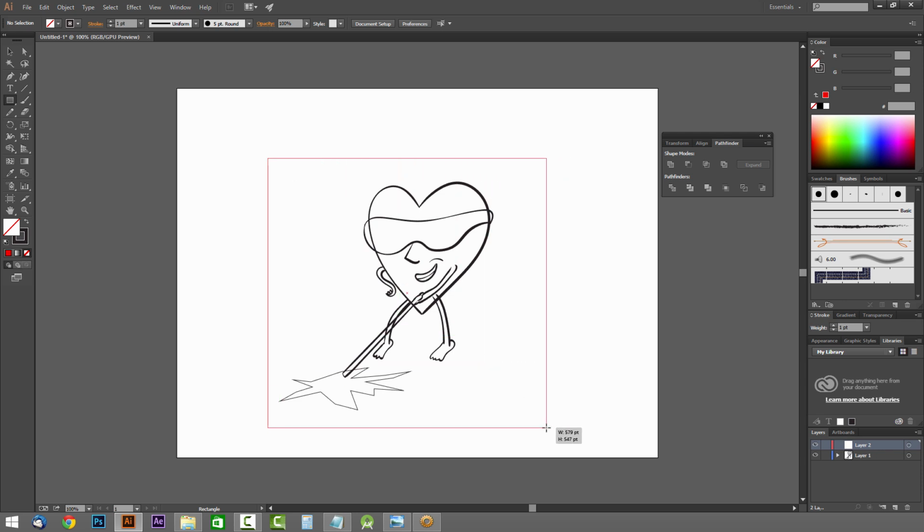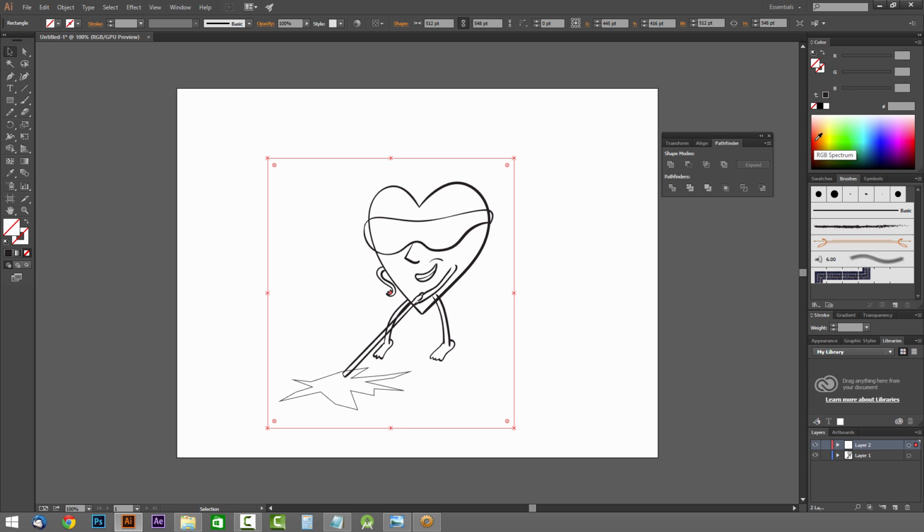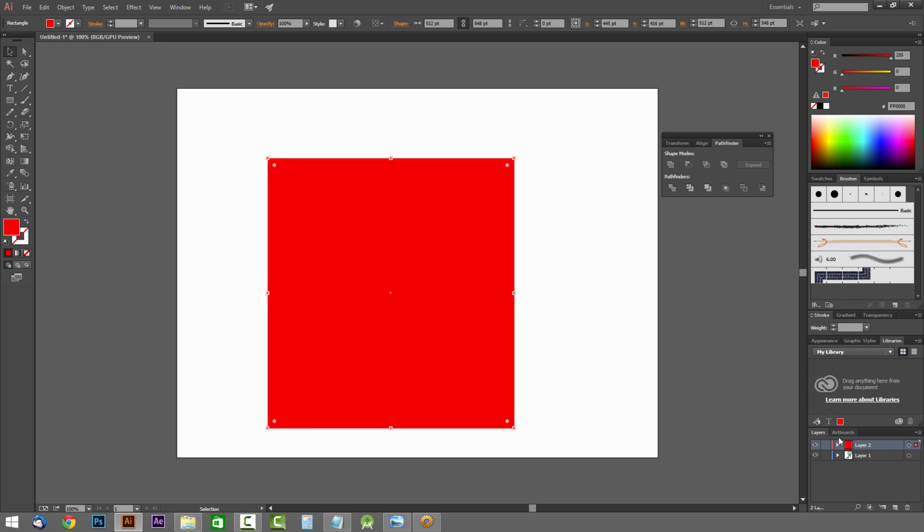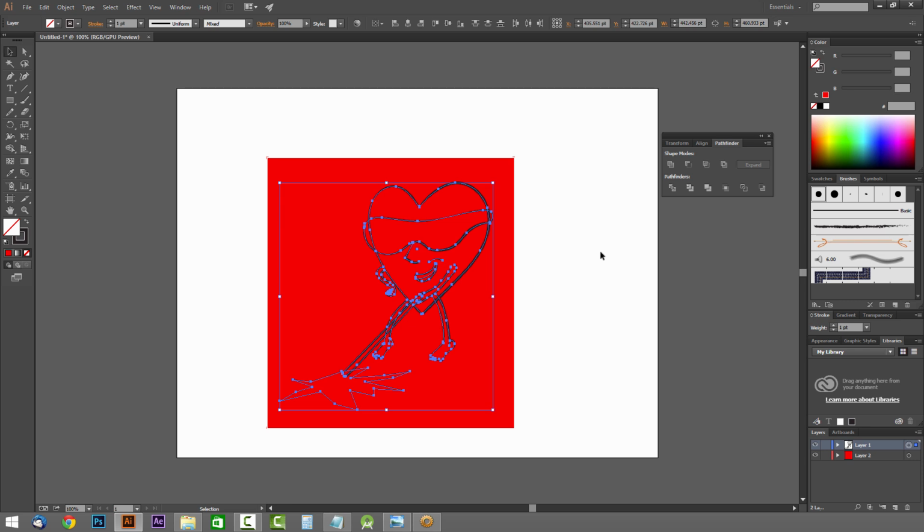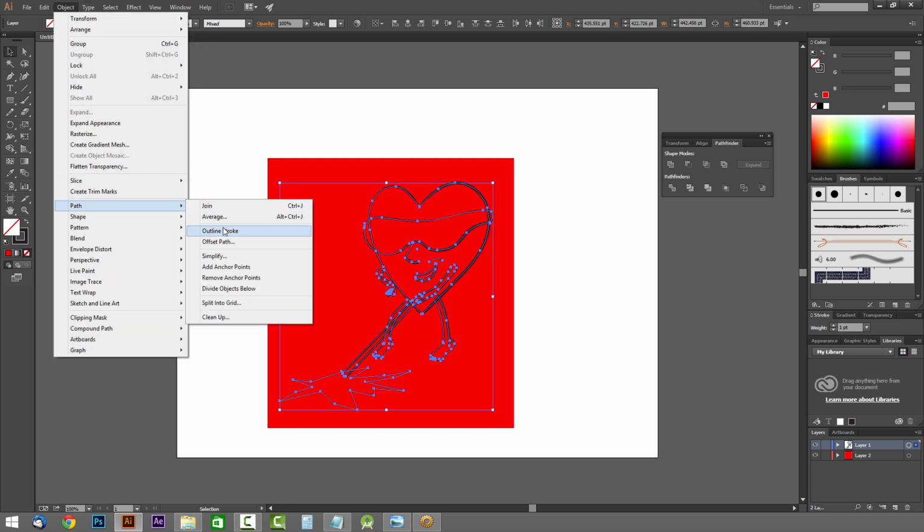We'll draw out just enough to encase everything. Doesn't need a stroke, so we'll switch over here to stroke. Then we'll switch to the foreground color and just choose a mid-red color right around here. And now what we'll do is put it to the bottom, so we have layer 1 on top with our outlines. We're going to take all of layer 1, and with everything selected, we're going to go to Object, Path, and Outline Stroke.